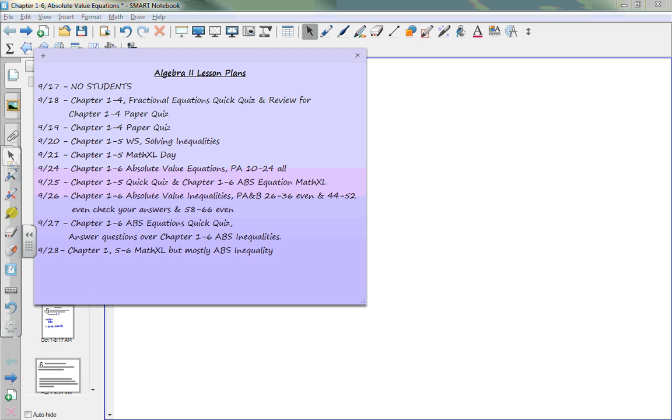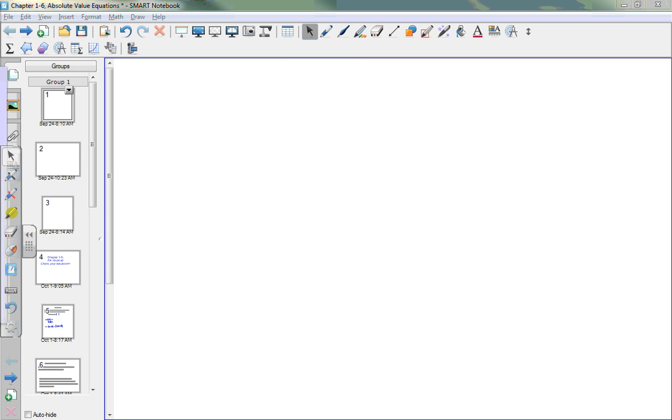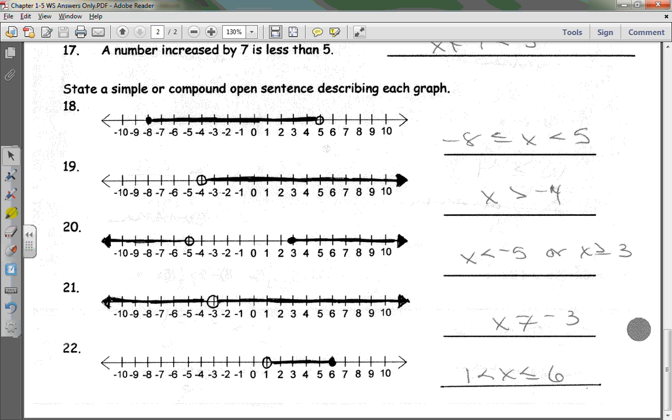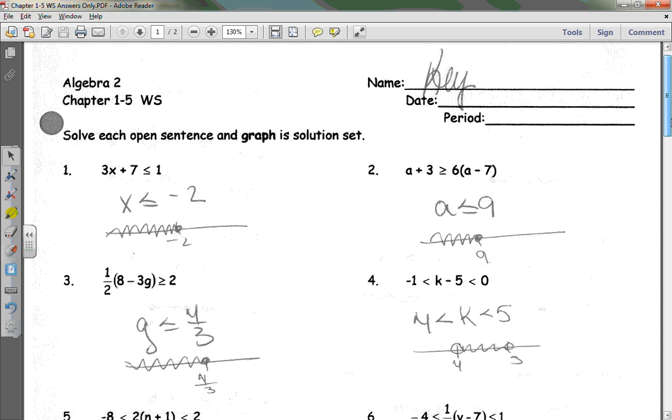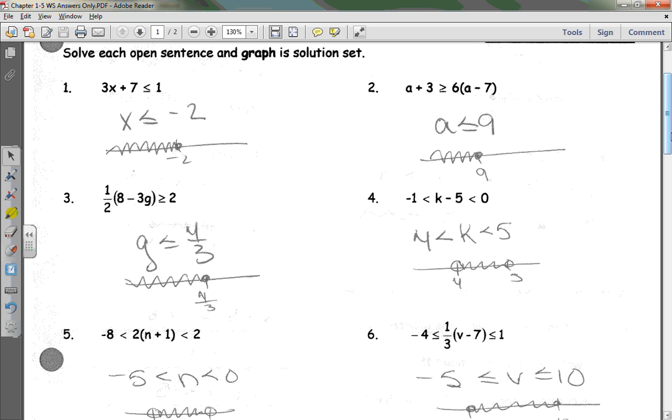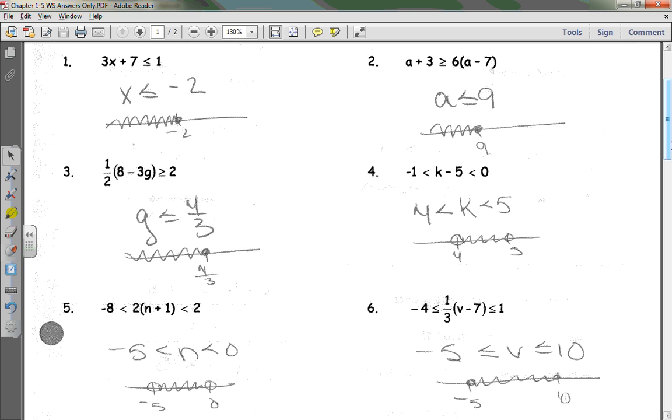Now, get out your worksheet, please. Your worksheet is the 1-5 worksheet. Here are the answers, 1-6. Now, I want you to understand something. If you have not done your assignment, no work, no credit. Do we understand that? No work, no credit. I'll give you a couple of minutes to check your answers on those.